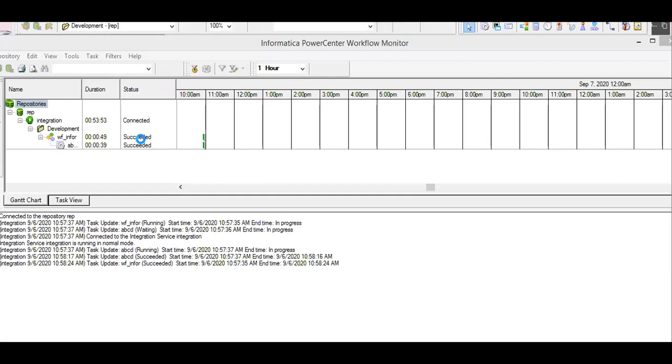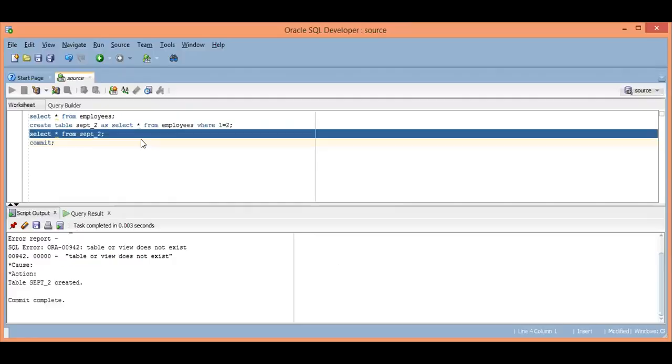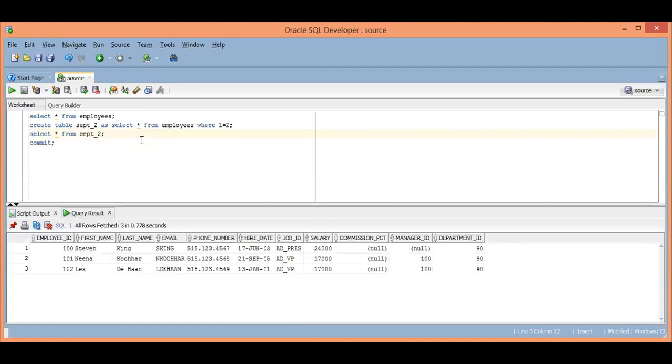Just a minute, it is getting refreshed. Now you can see here the data has been loaded as per the business requirement. What was the business requirement? Load the data who belong from department number 90. So we have loaded the data who belong from department number 90. This is how we used to work. And all these things we will see with practicals in the running classes.